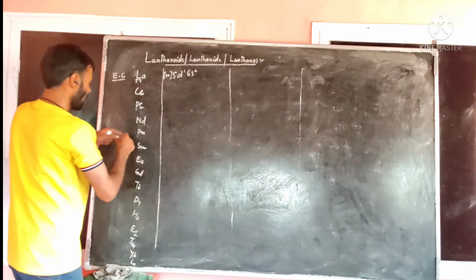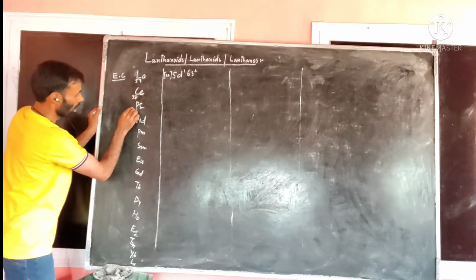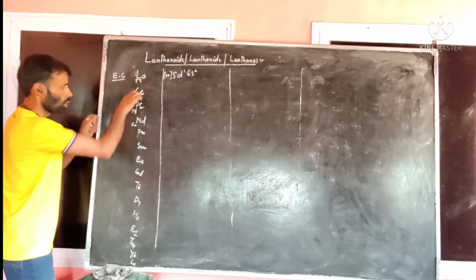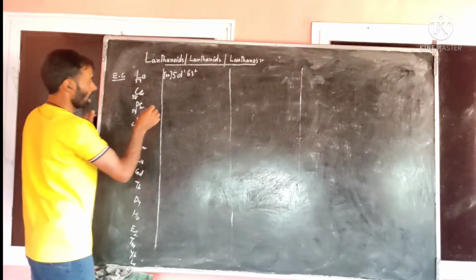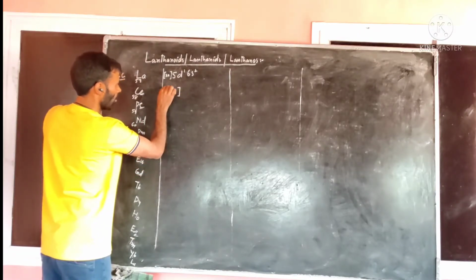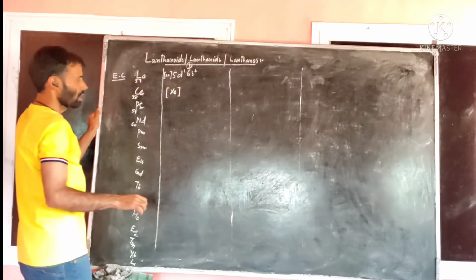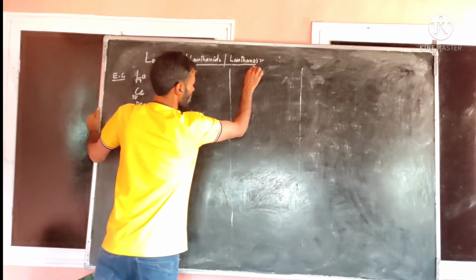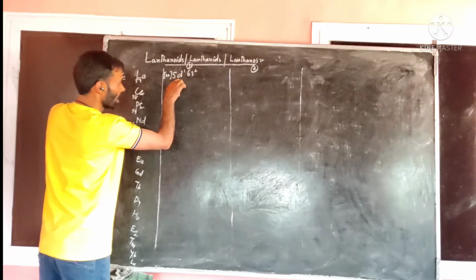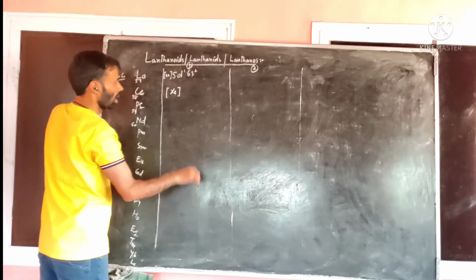I will simply start from this element. Its atomic number is 58, this one 59 and this one 60. So I will write from this. Its electronic configuration is this one as per the first view, which I will consider here as one of the two views, and here as per the second view, its electronic configuration is this one. We will keep this d electron just like this in all elements.